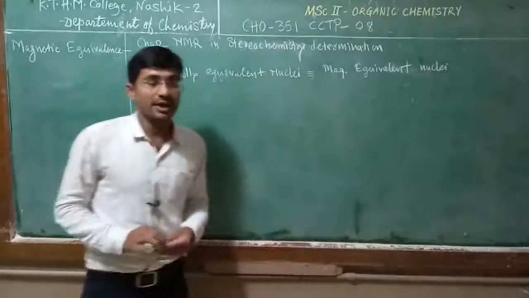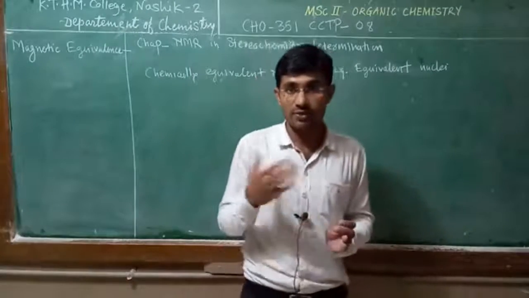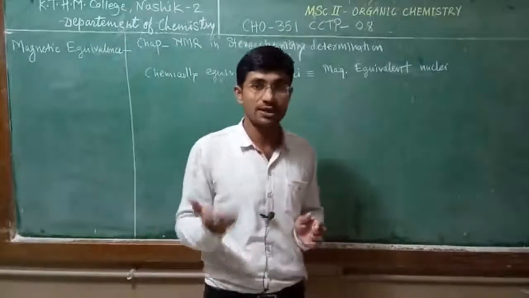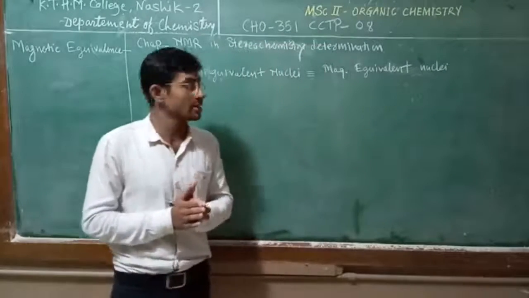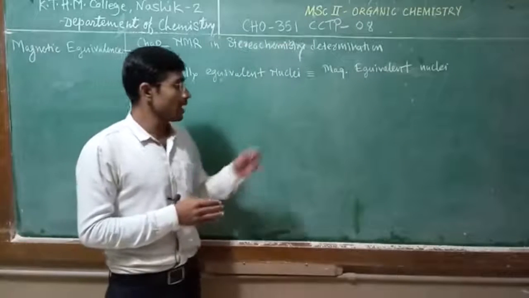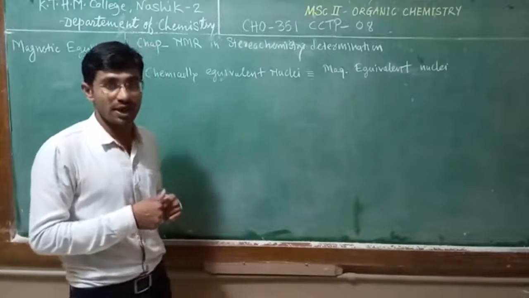When chemically equivalent nuclei absorb at the same resonance frequency, meaning the same chemical shift value, and do not split each other and give a single NMR signal, they are also magnetically equivalent most of the time, but sometimes they are not.